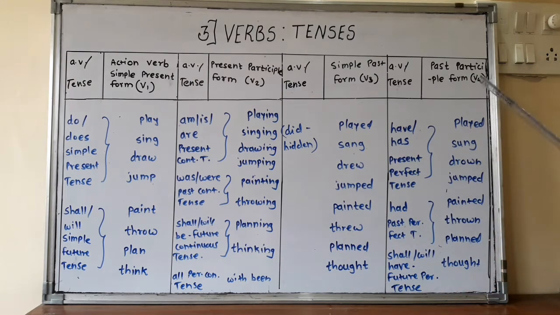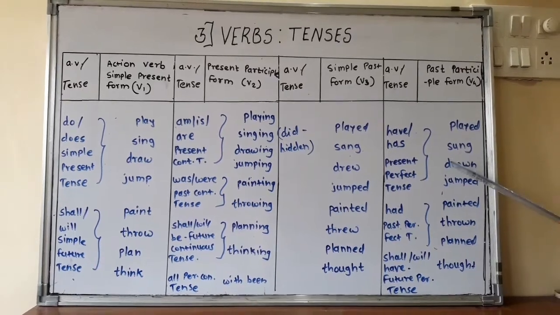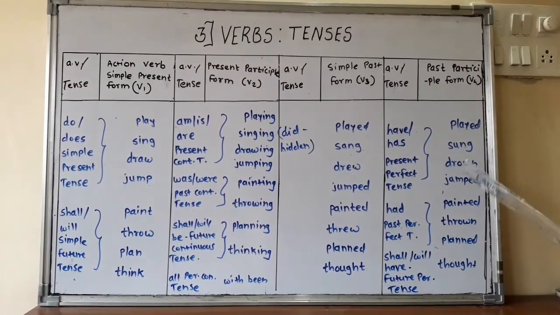Now, the past participle form, PP. V4 we call it. Played, sung, drawn, jumped, painted, thrown, etc. This is used in all perfect tenses. There are only three perfect tenses: present perfect, past perfect, future perfect. In present perfect, it is used with have or has. Means have or has plus PP is equal to present perfect tense. Had plus PP is equal to past perfect tense. And shall or will have plus PP is equal to future perfect tense.